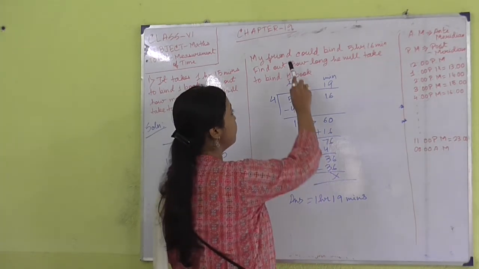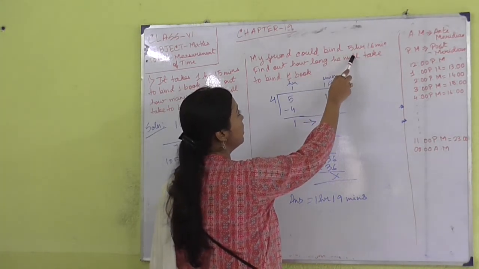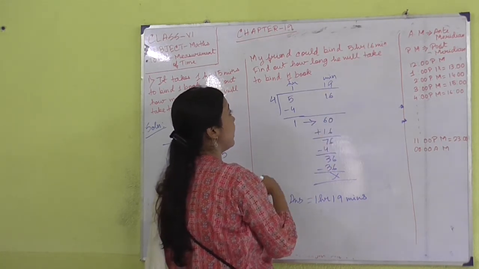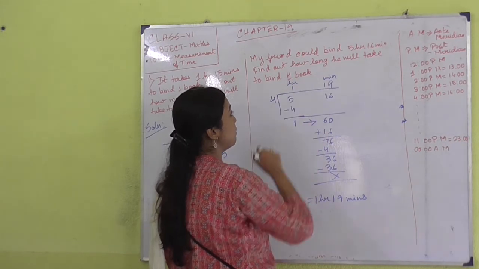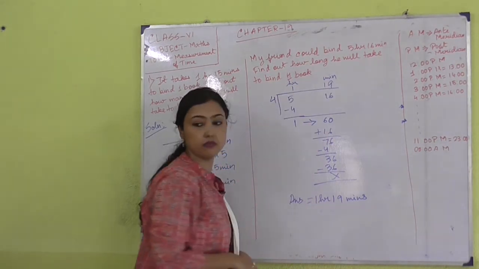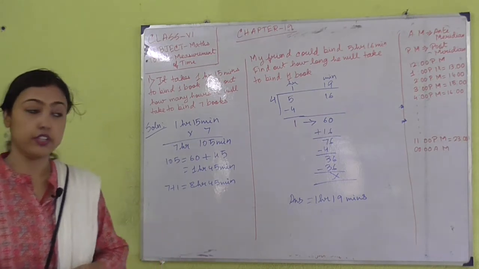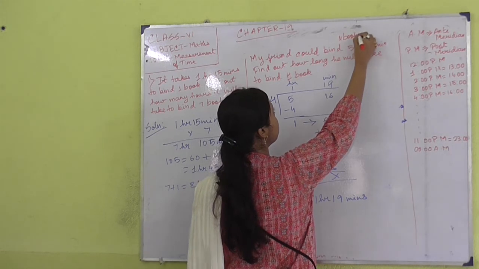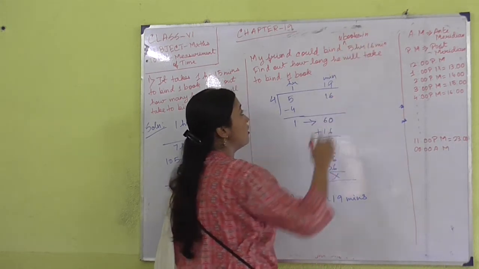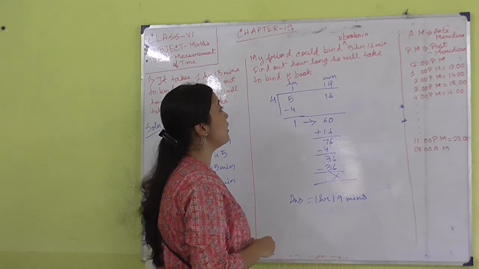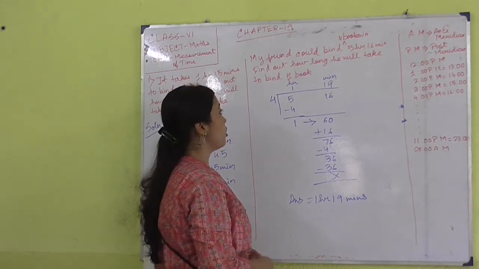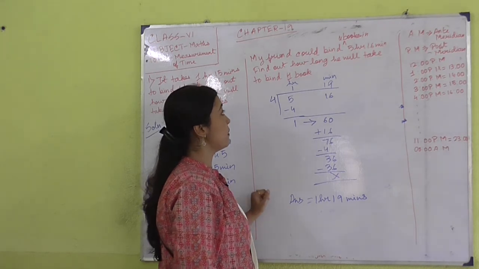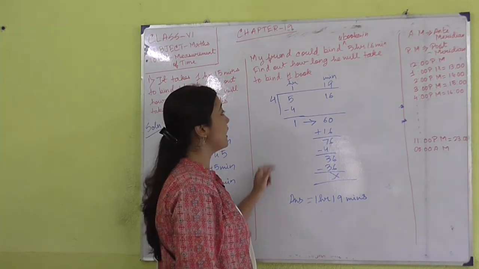It has been told that my friend could bind 5 books in 5 hours and 16 minutes. Find out how long he will take to bind one book. Sorry, there is a mistake. My friend could bind 4 books in 5 hours and 16 minutes. Find out how long he will take to bind one book. So 4 books are bound in 5 hours and 16 minutes. How much time will he take to bind one book?